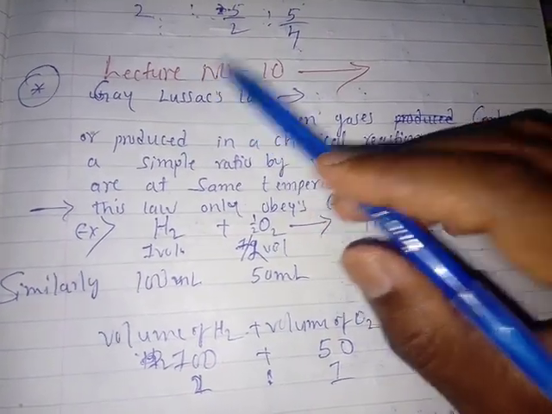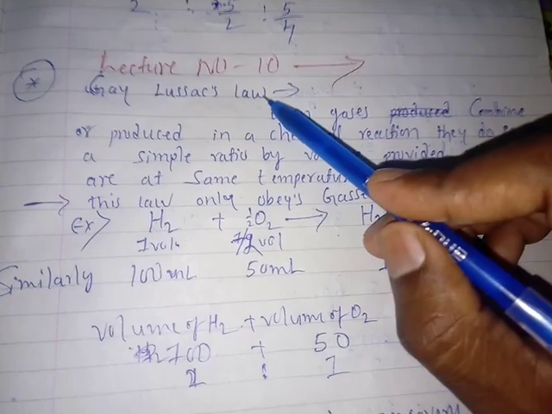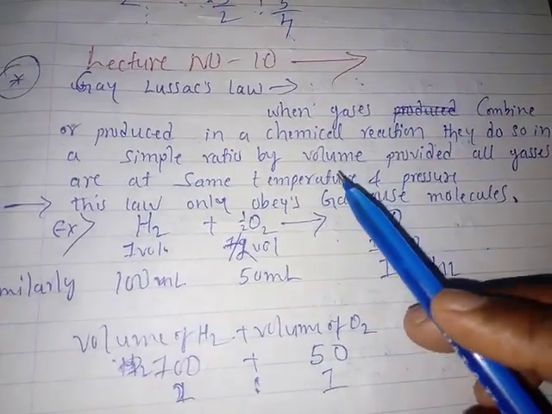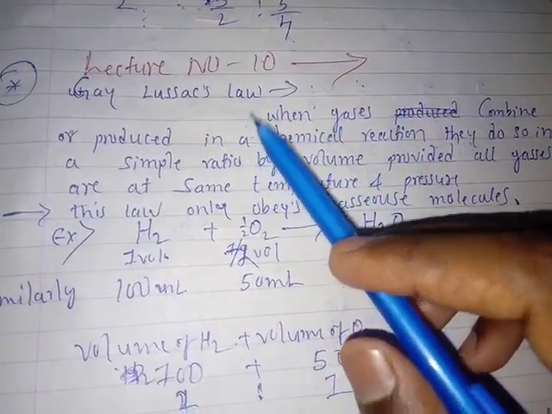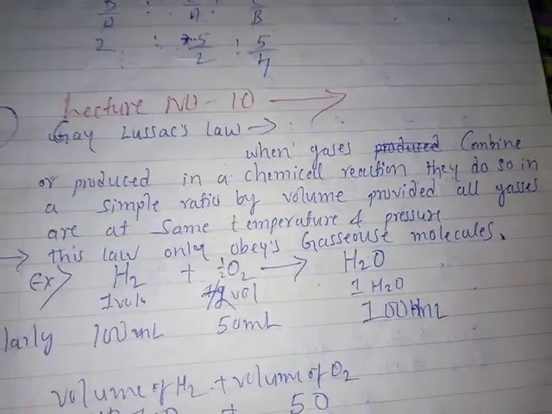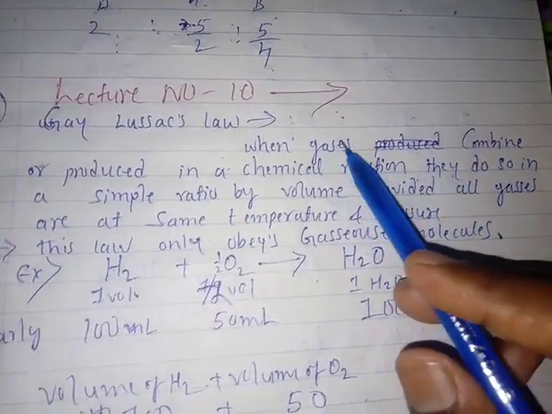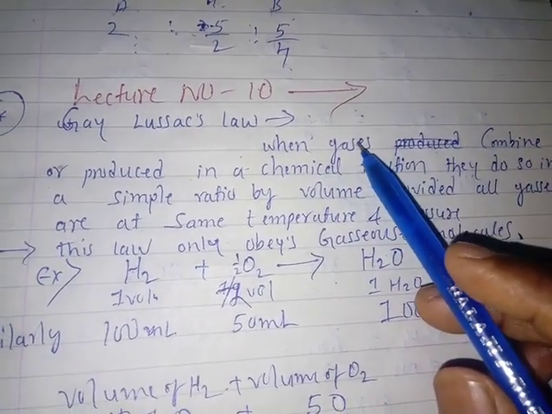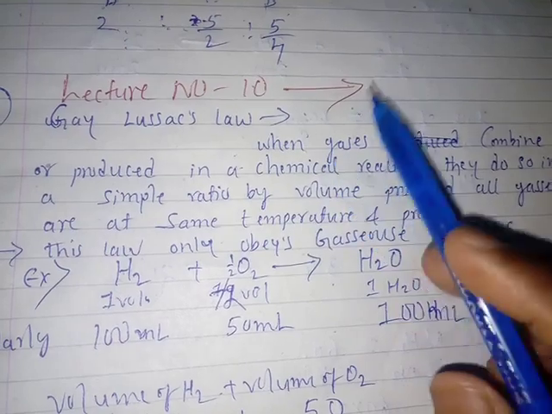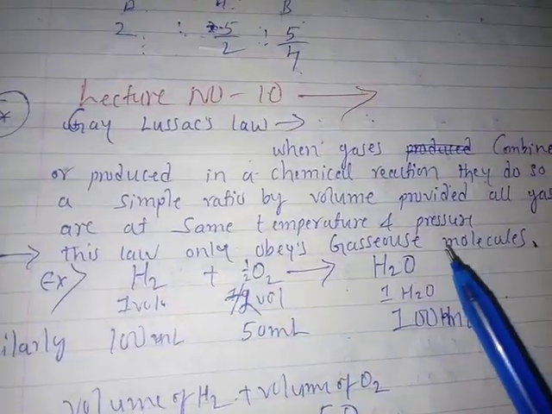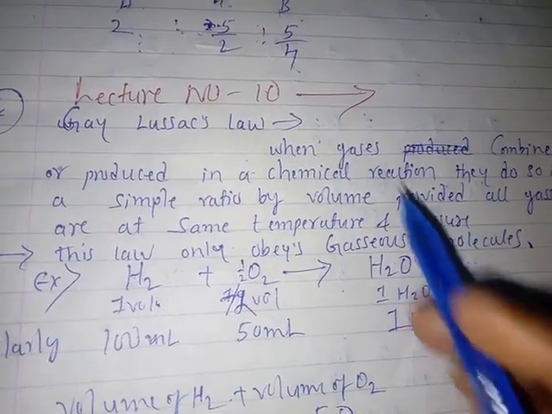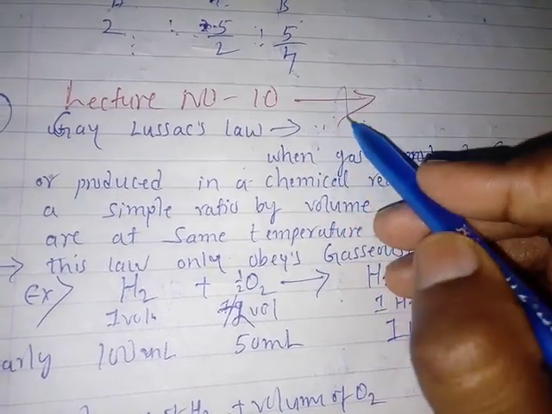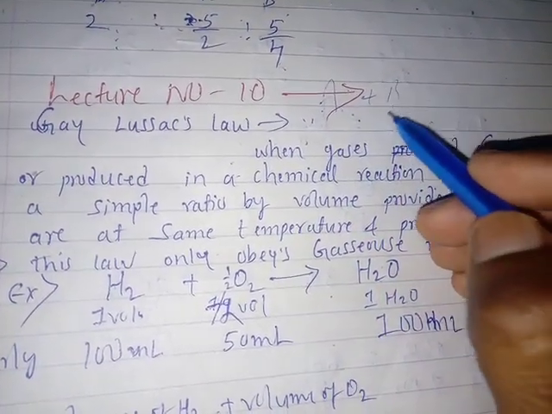The first chapter, lecture number 10, Gay-Lussac law. In this law, we are going to discuss the gaseous molecules. A definite number of gaseous molecules react with a definite number of the next reactant. One reactant in a definite volume reacts with another reactant which is also in a definite volume.